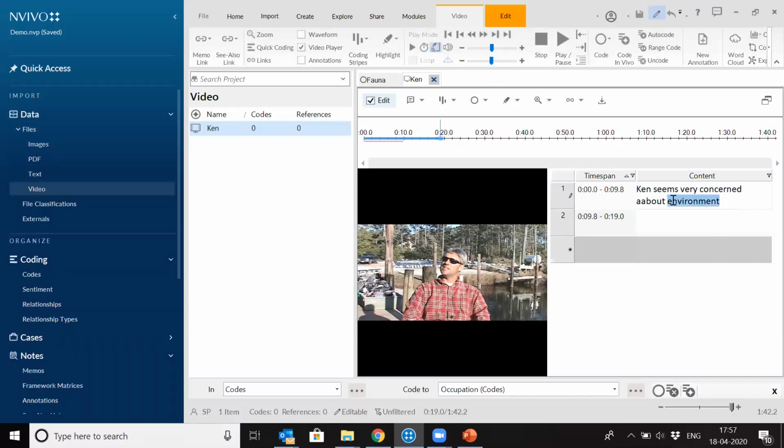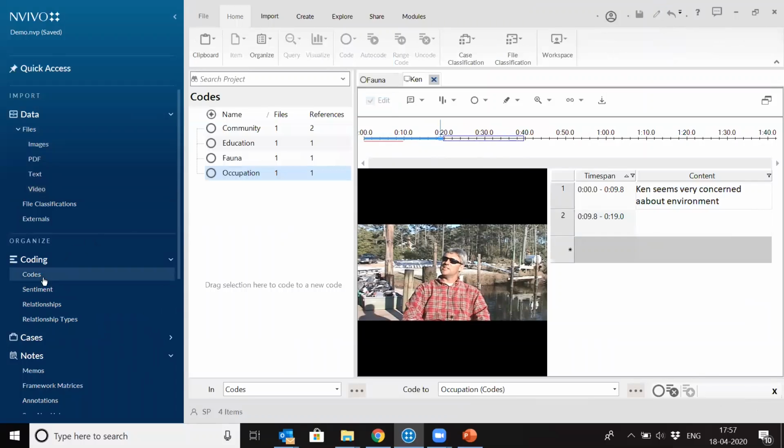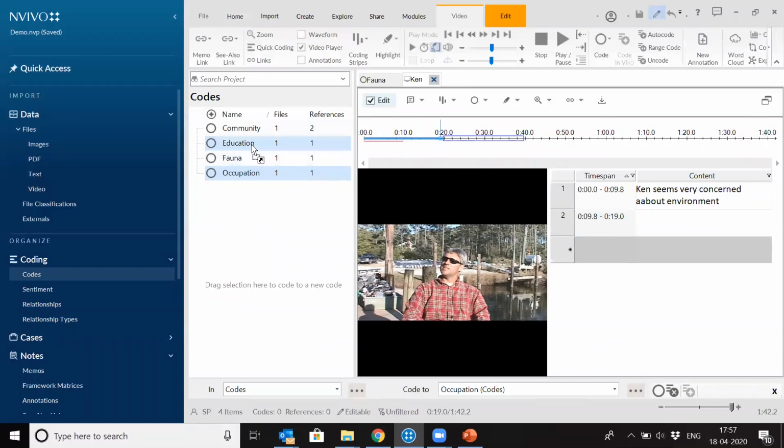You can select this part and code it in the different codes, or you can say you want to listen to for say from 20 to 40 seconds again, which is again this part of the interview is relevant to a code, say education, where Ken is saying about education. So you can drag and drop to education directly.